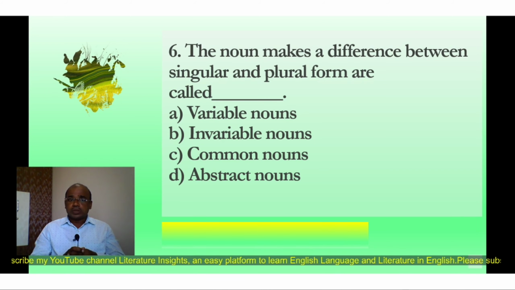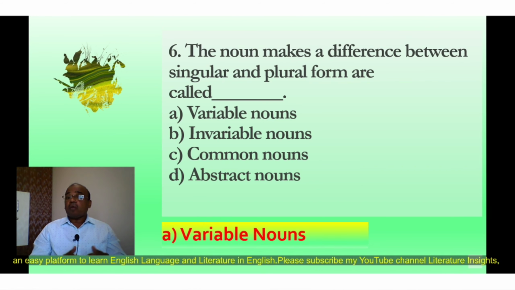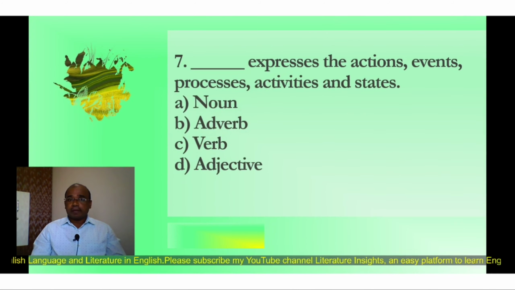A variable nouns, B invariable nouns, C common nouns, D abstract noun. The noun makes a difference between singular and plural form are called, and the correct option is A variable nouns. So in variable nouns we can easily identify the singular and plural form of noun. Question number 7.